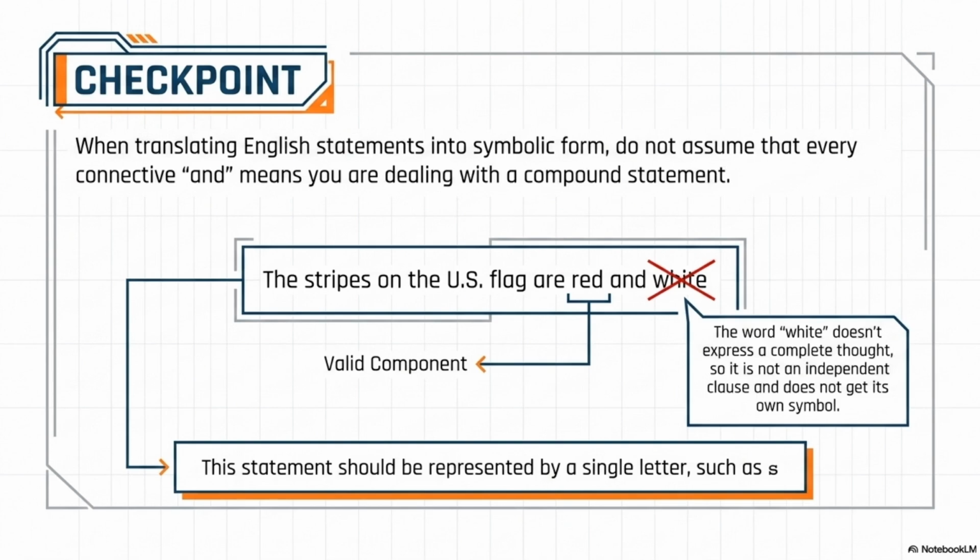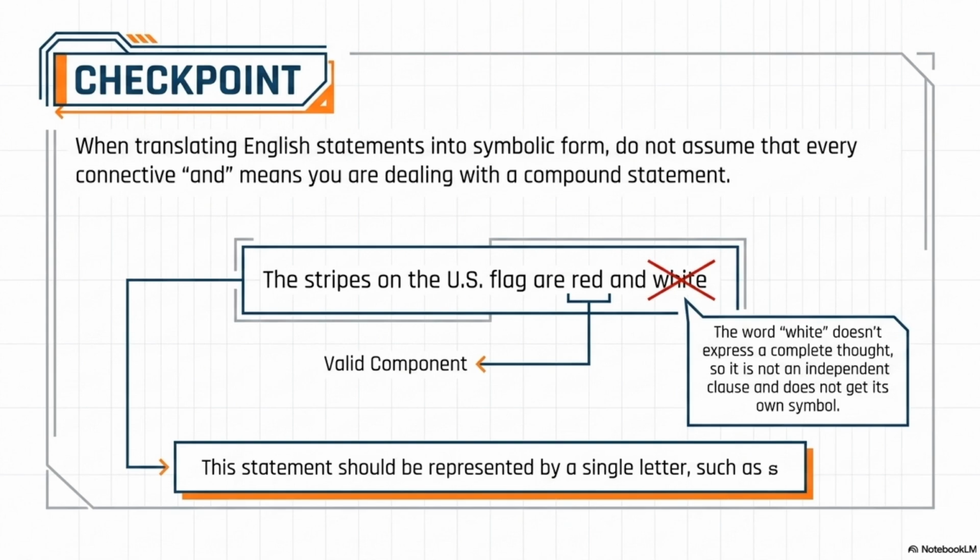Yeah, consider the sentence: the stripes on the U.S. flag are red and white. Okay, I see the word and right there at the end. But look at the structure. If we try to break that into two independent statements right at the word and, what are we actually left with? The first part is the stripes on the U.S. flag are red. That is a complete independent thought.